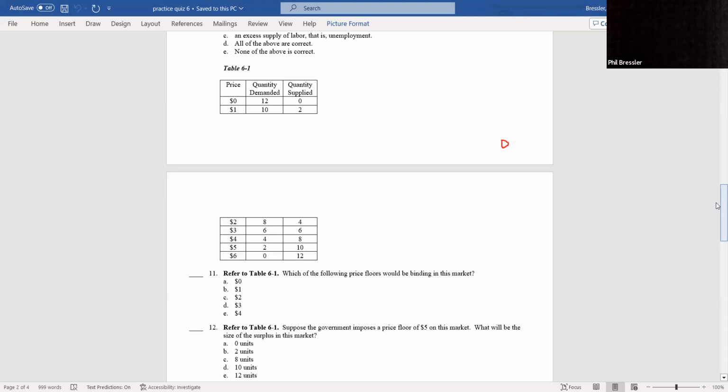Number 12, suppose the government imposes a price floor of $5. The equilibrium is 3, so $5 would be a binding price floor. What will the size of the surplus be? So I'm going at 5. Quantity supplied is 10 minus 2. It's going to be C, 8 units.